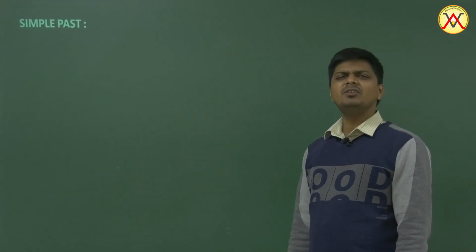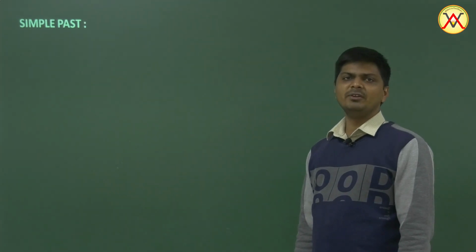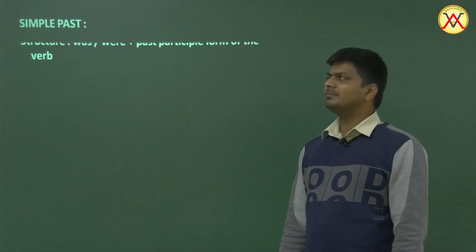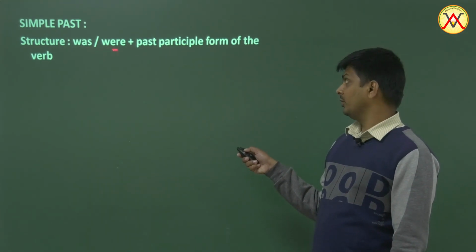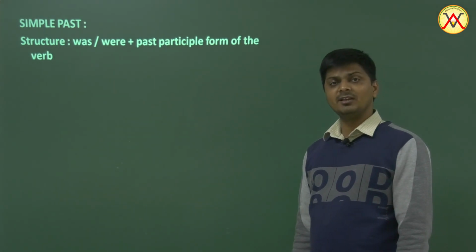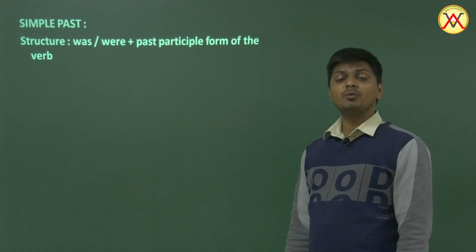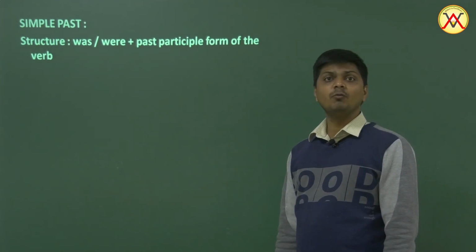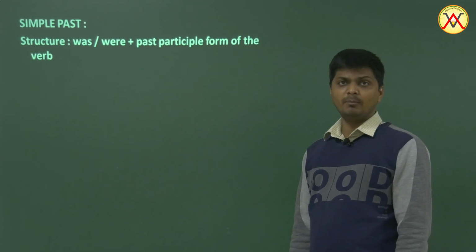Simple past tense. We don't change the perfect continuous tenses into passive, so we are omitting that. Simple past tense. What is the structure to change the simple past into passive? It's was, were plus third form. What was the structure for changing the simple present into passive? Well, it was is, am, are, third form. And the structure for changing the simple past into passive is was, were, third form. So was, were plus past participle form of the verb.